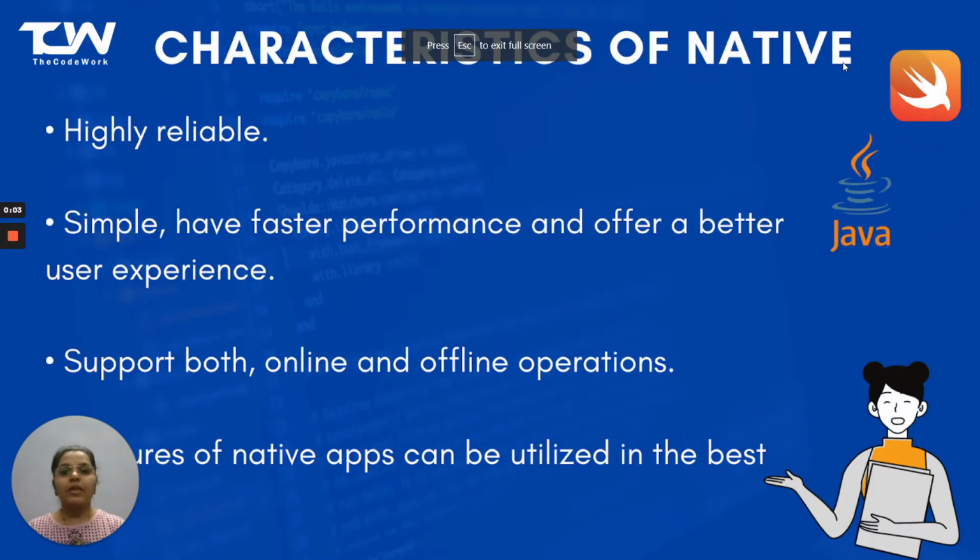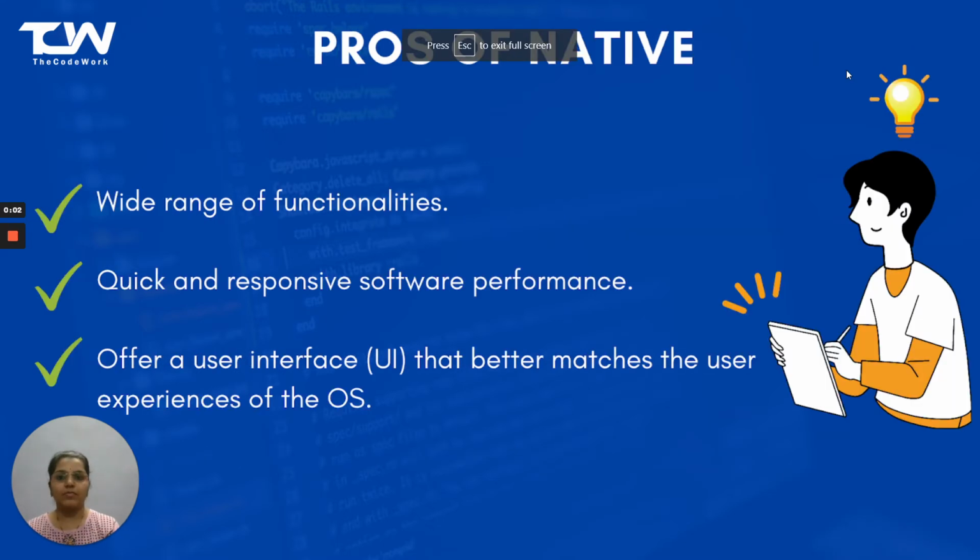So now, characteristics of native app. Native apps are highly reliable, simple, have faster performance, and offer a better user experience. They support all of the functionality that the underlying platform provides in the best possible ways. Features of a native app can be utilized in the best way. So, all in all, native apps provide the best user experience.